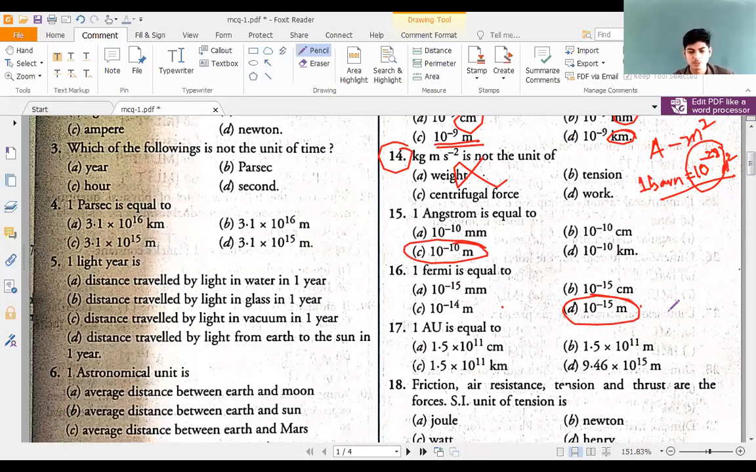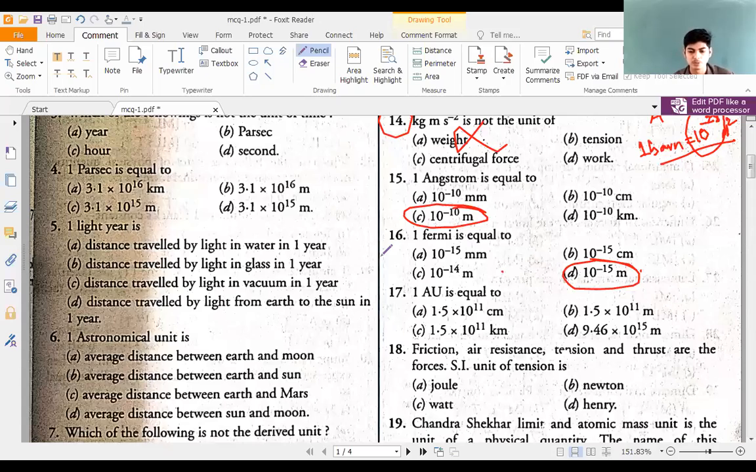1 astronomical unit is equal to: 1.5 into 10 power 11 centimeter, 1.5 into 10 power 11 meter, 1.5 into 10 power 11 kilometer, 9.46 into 10 power 15 meter. Look at which of these two options it is, A and B. You must read the options completely. If you only look at 1.5 into 10 power 11 and tick it, it will be wrong, because the unit here is centimeter. Astronomical unit is expressed in meters. So the right answer is B.